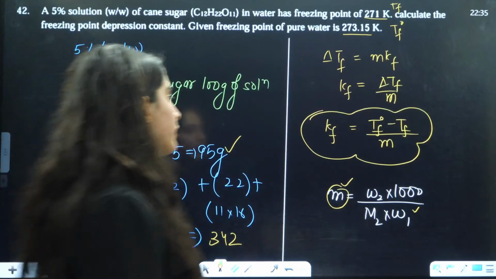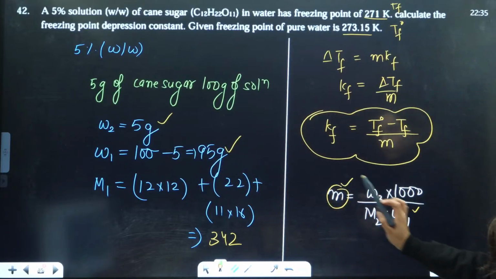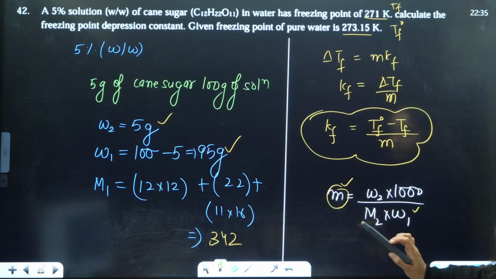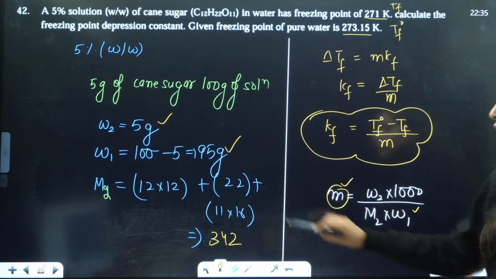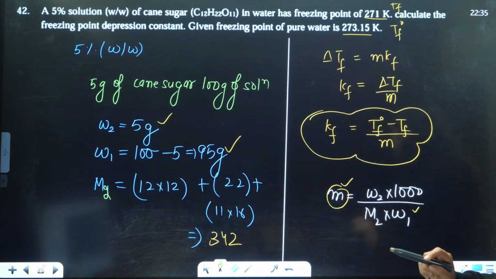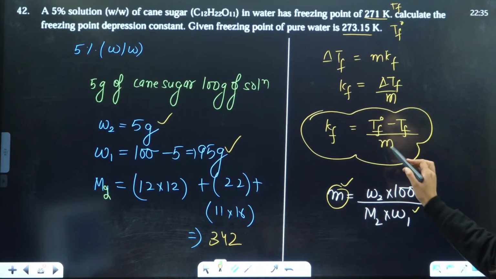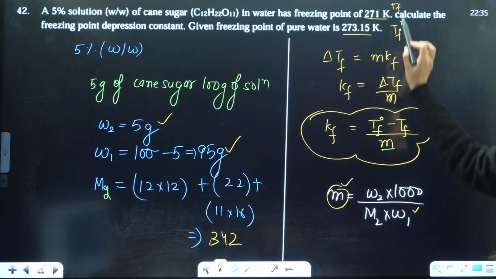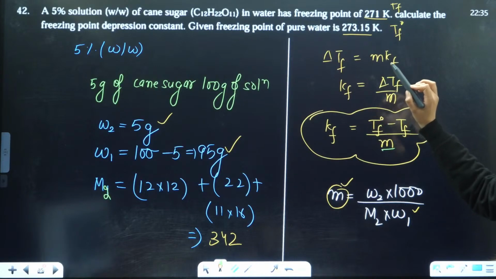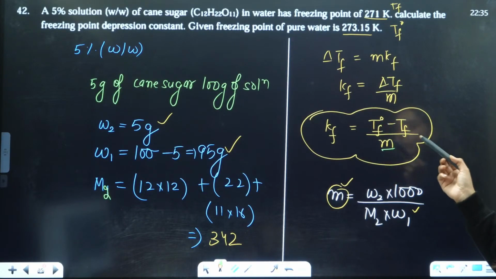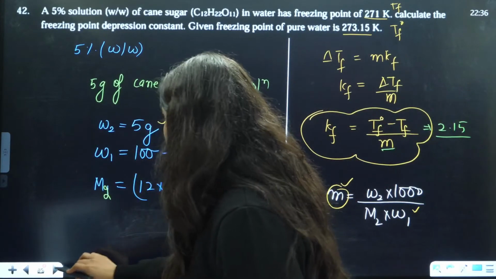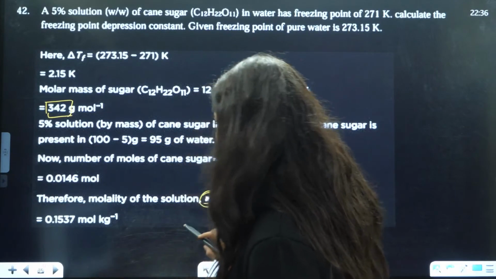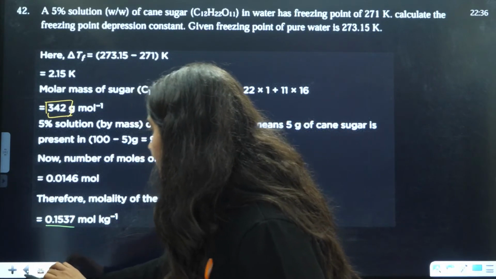Understood, na guys? What you need to do? Put the values of W2, M2. This is M2, okay? This is not M1, this is M2. Put the value of M2, W1, multiplied by 1000, you will get molality. Put the value of molality. Tf naught is this one. That will be 2.15. So Kf is going to be 2.15 divided by molality. What is molality? You will just solve this. Molality will come out to be 0.1537.